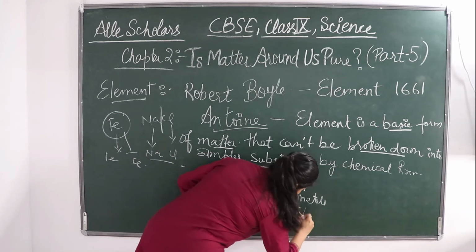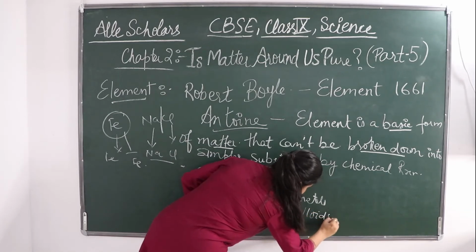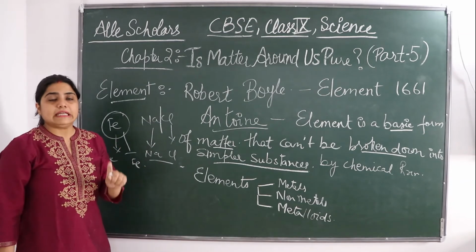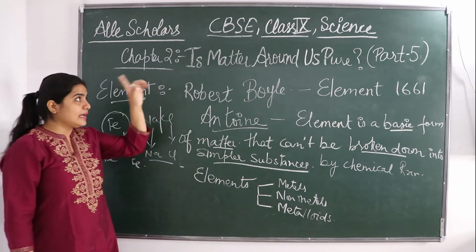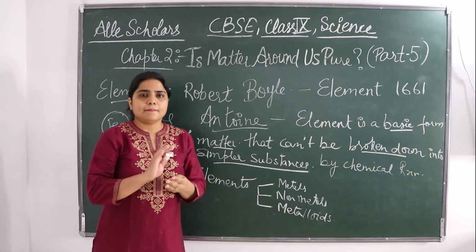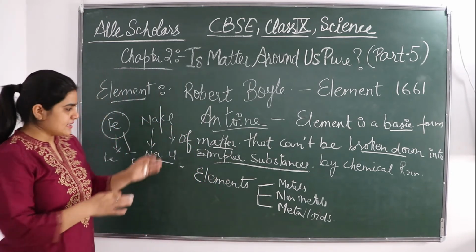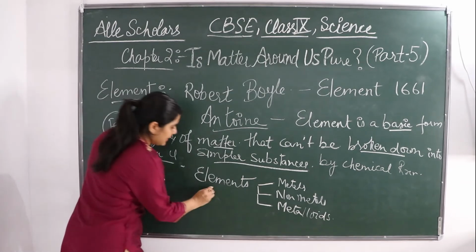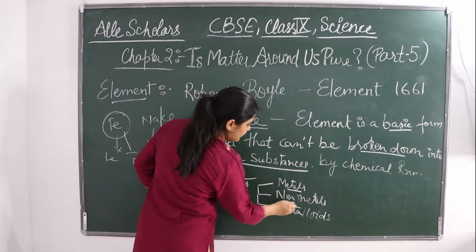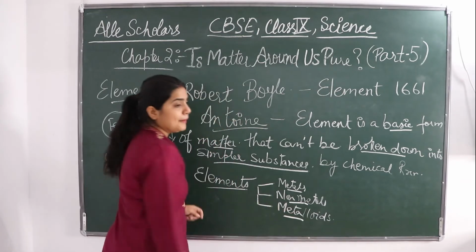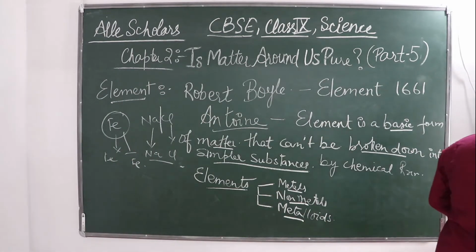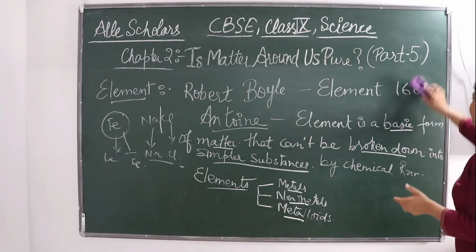This chapter, matter and non-matter, you are going to read in very detail in class 10, not here. But some of the properties of metals and non-metals and metalloids we shall be discussing here. So element is further classified into metals, non-metals and metalloids. So let's see about the properties of metals.